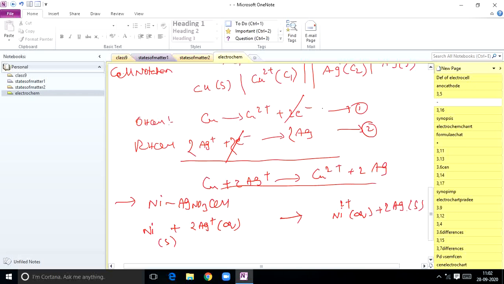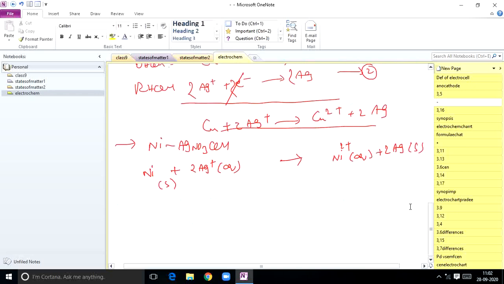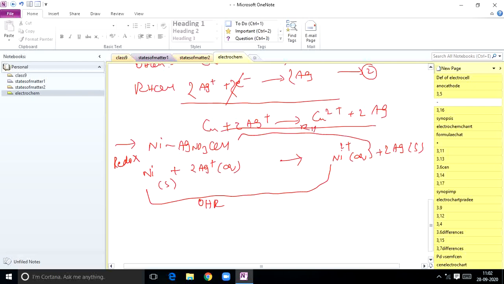This is the redox reaction, and you are supposed to convert it into cell notation. How will you convert? Where oxidation has taken place, here nickel, that is the oxidation half reaction. Where reduction has taken place, that is the reduction half reaction.